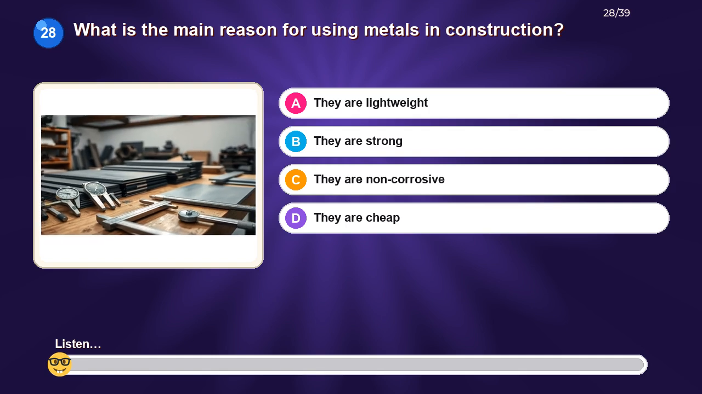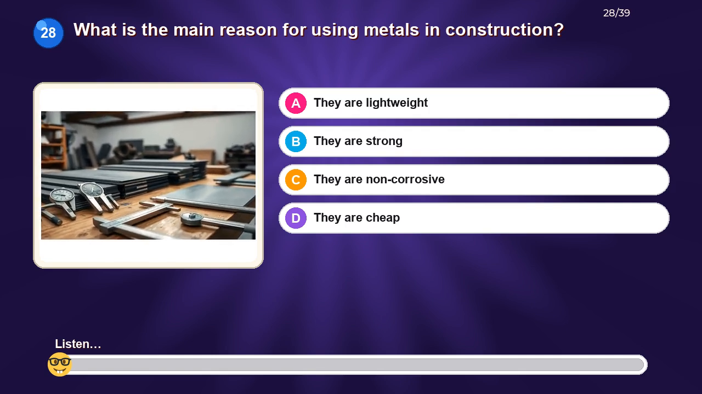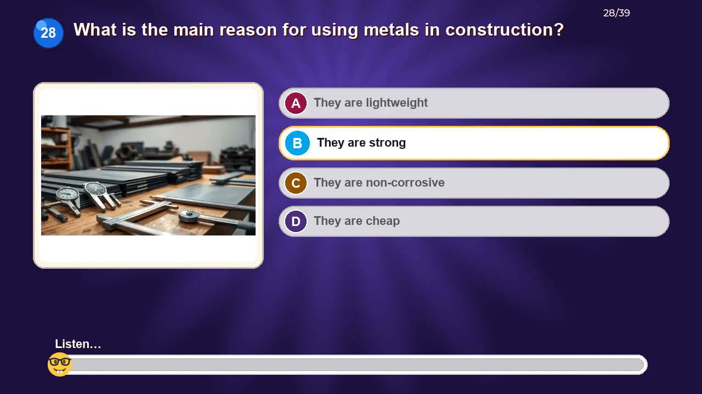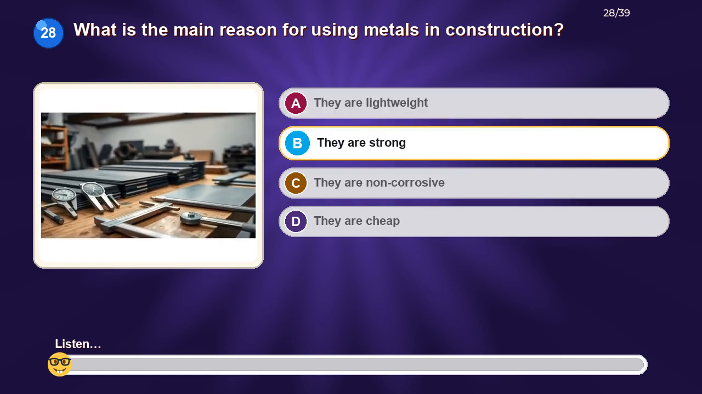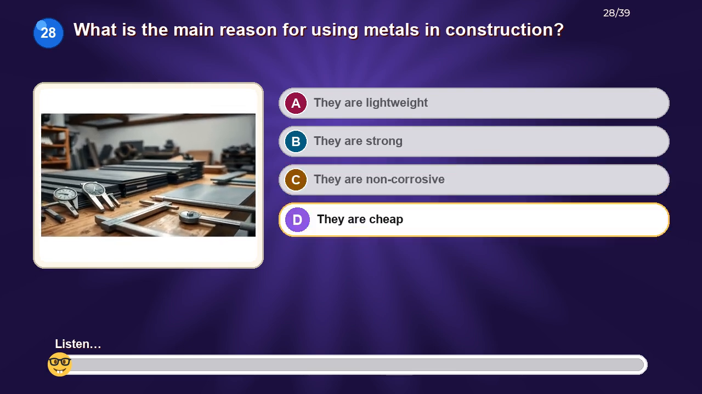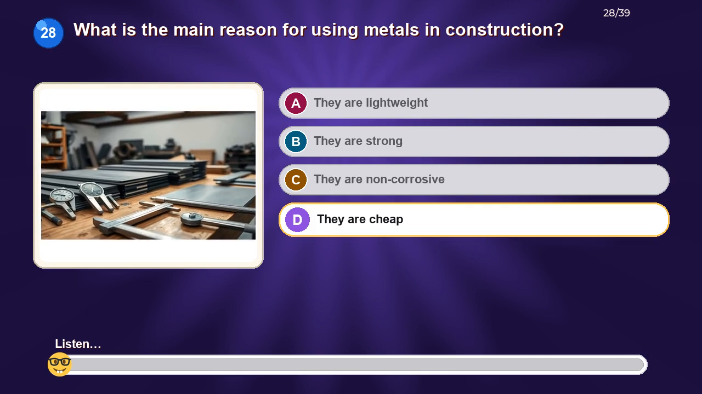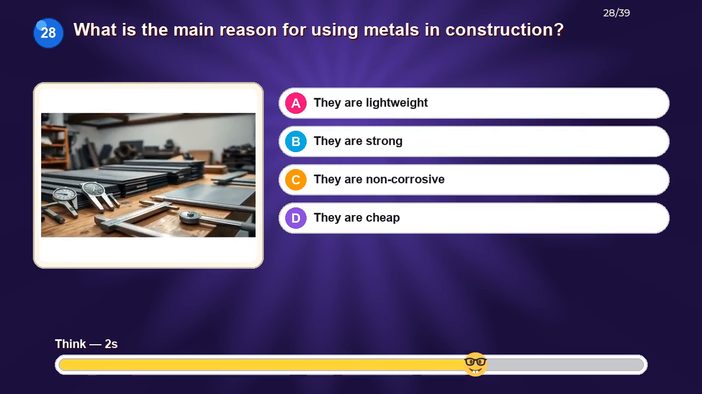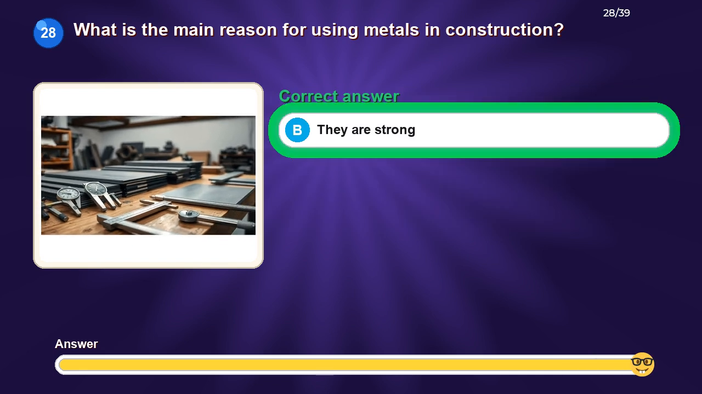What is the main reason for using metals in construction? Option A, they are lightweight. Option B, they are strong. Option C, they are non-corrosive. Option D, they are cheap. The correct answer is they are strong.